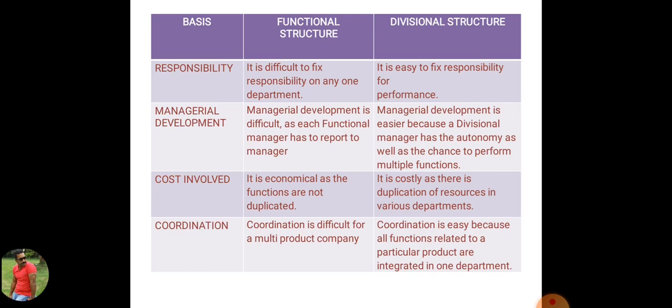In case of a multi-product company, if we are adopting functional structure, then it is difficult to coordinate the activities of different departments. And in divisional structure, because functions related to one product are performed in that single department only, it means all activities of that department can be easily coordinated. So we can say it is easy to establish coordination in divisional structure.